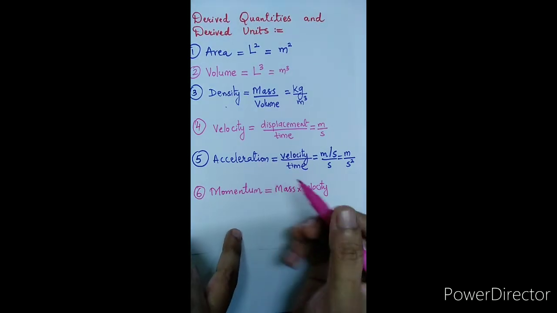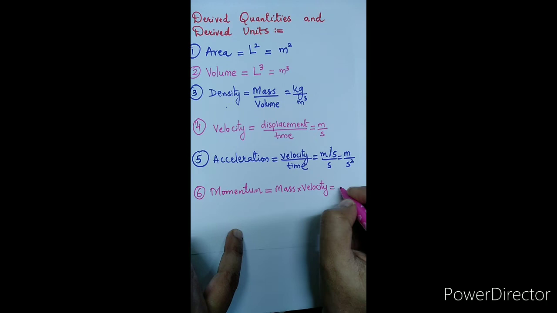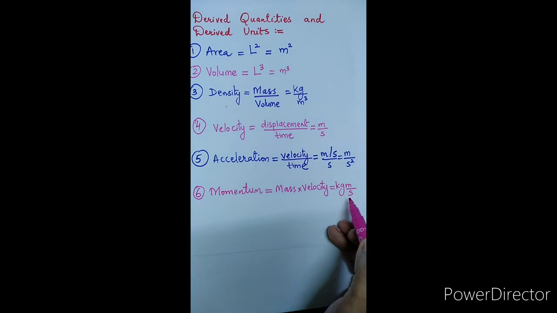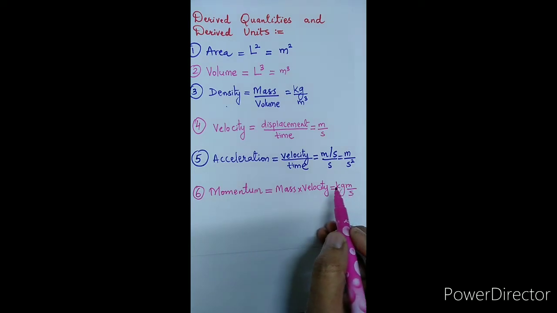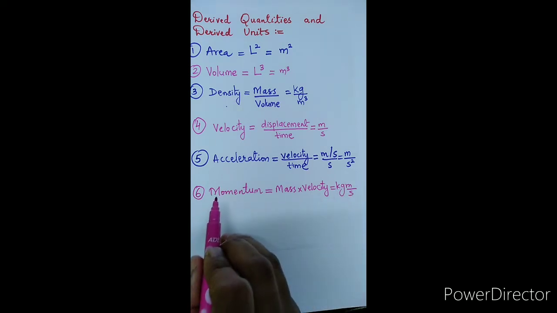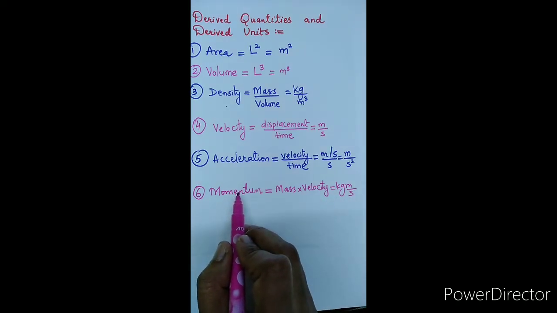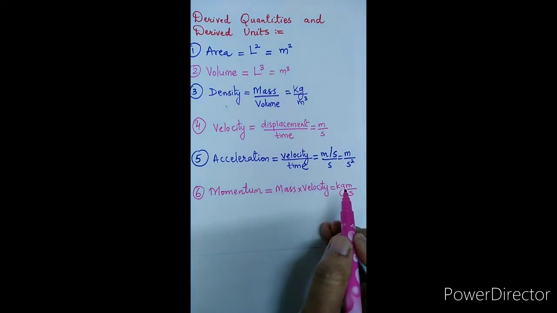Now let's see its unit. Mass is measured in kilogram and velocity is measured in meter per second. So the unit of the momentum is kilogram meter per second, and here kilogram is a fundamental unit, meter is a fundamental unit and second is also a fundamental unit. So we can say that the unit kilogram meter per second, which is the unit of momentum, is a derived unit. As momentum is a derived quantity, its unit is a derived unit.